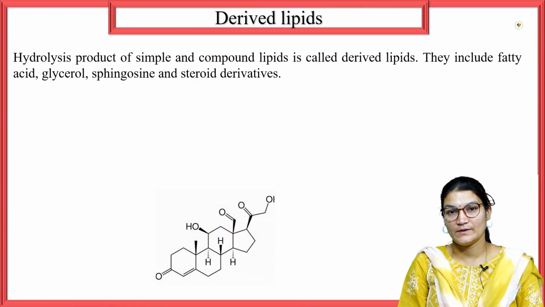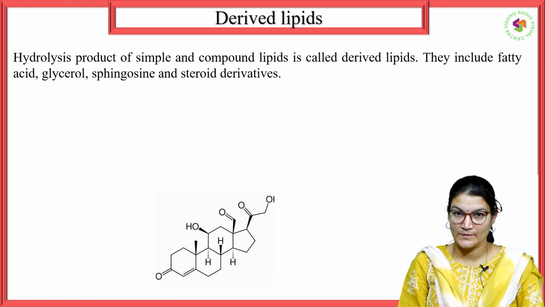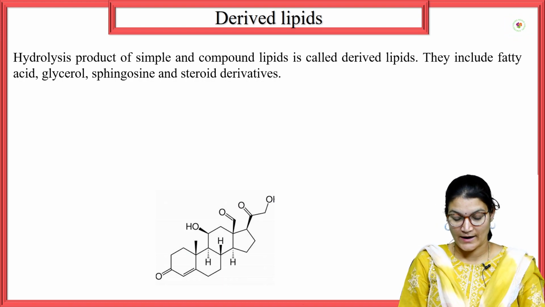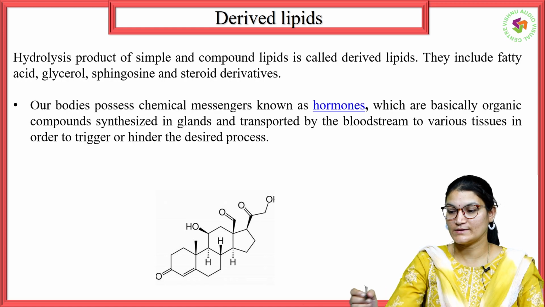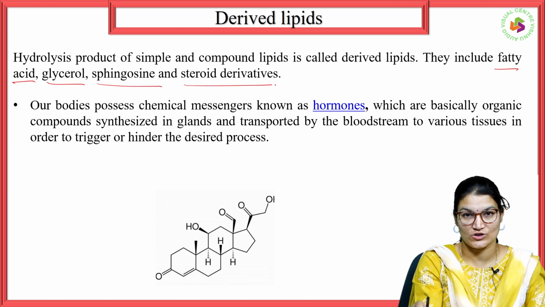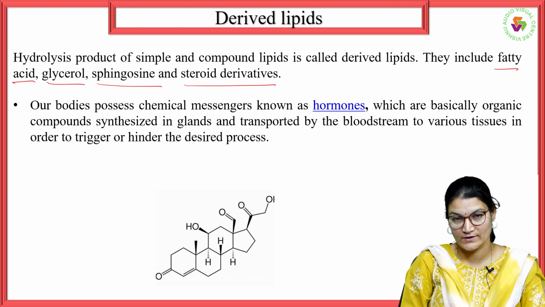Next, we have derived lipids. Derived lipids are formed by the hydrolysis of simple lipids or compound lipids, and for derived lipids, we have a few examples. It includes fatty acids, glycerol, sphingosine, and steroid derivatives, which are considered as derived lipids.